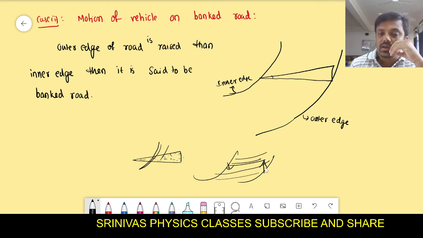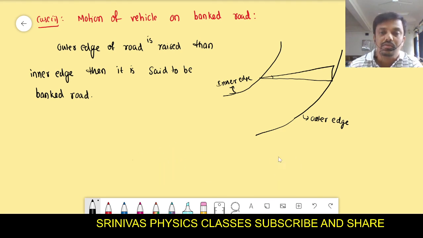Why is this side height there? Because the vehicle should never fall away from the curved road. To protect against that, to produce additional centripetal force and to increase the maximum safe speed, they raise this side. This theta is said to be the banking angle. Theta is the banking angle.